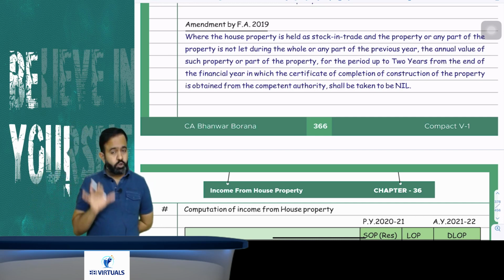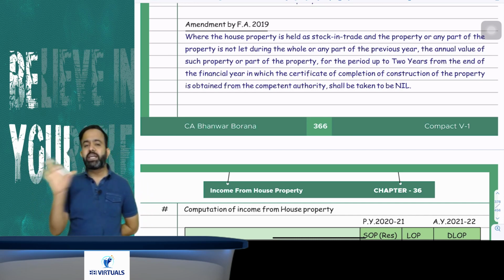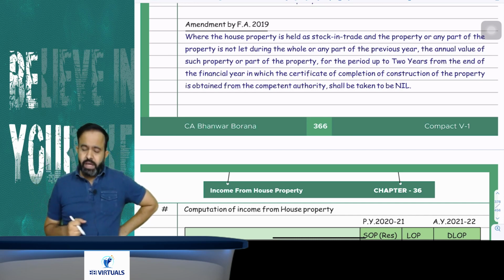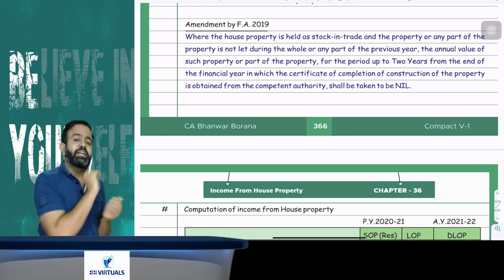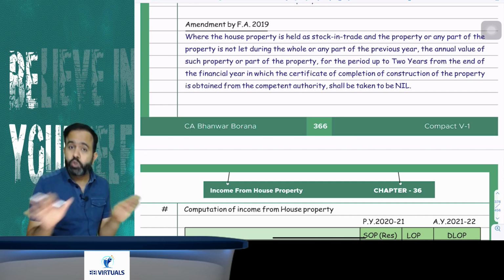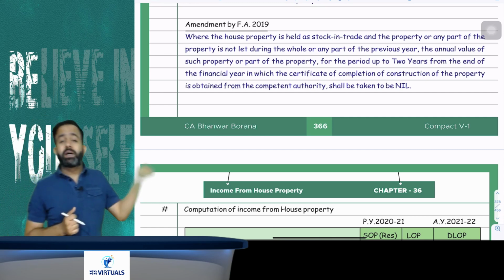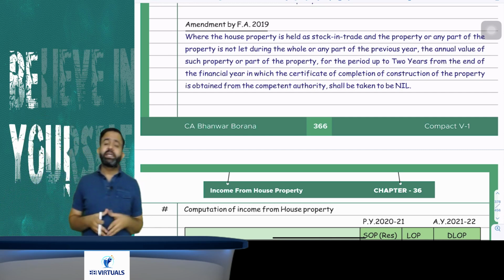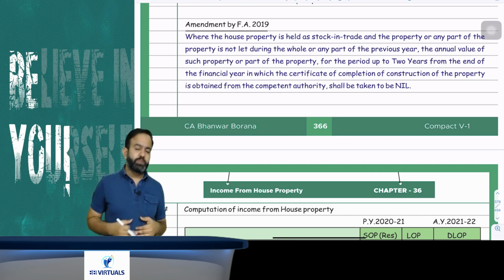Those flats are stock in trade, and if he sells that stock, in that case that income will be taxable under the head PGBP. But suppose there were unsold stock and he just let out that flat. So is letting out his business activity or not? The answer is no. So the question is, will the rental income from letting out unsold stock be taxable under the head business or house property? The right answer is house property.